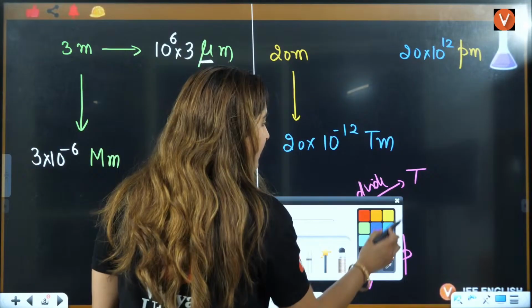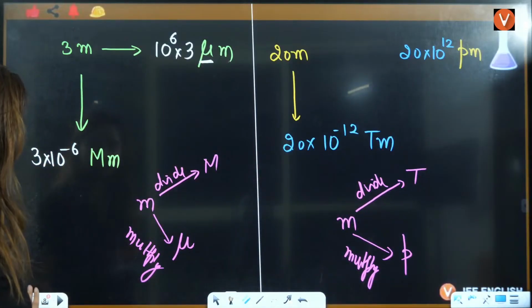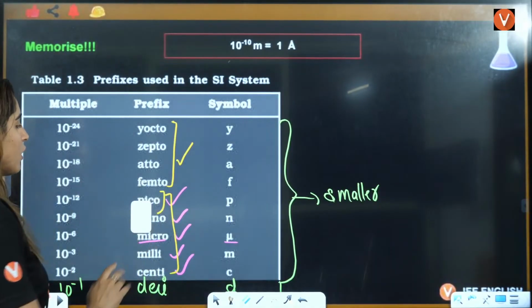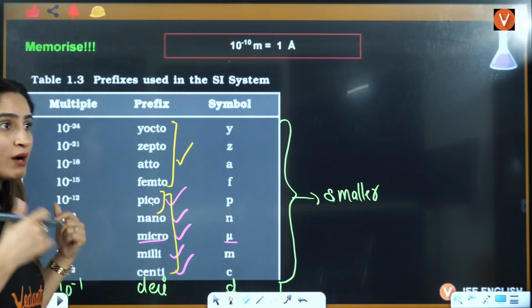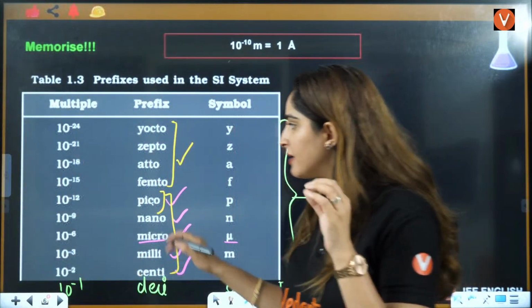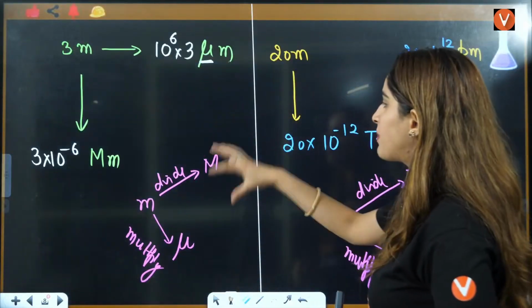Okay. So that is clear to everybody, right? Why? Because this gets confusing. Usually, what I have seen people doing is, okay, this is pico, so let's multiply it by 10 raised to power minus 12. That's why I am taking this lecture. Just remember which is bigger, which is smaller.